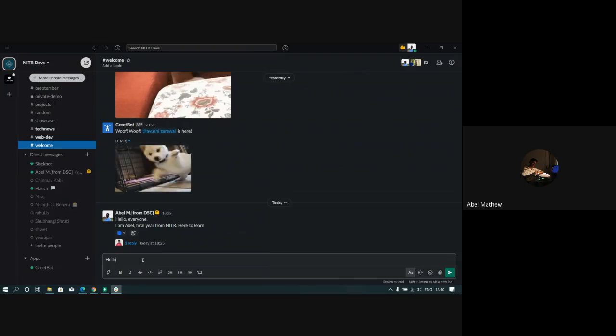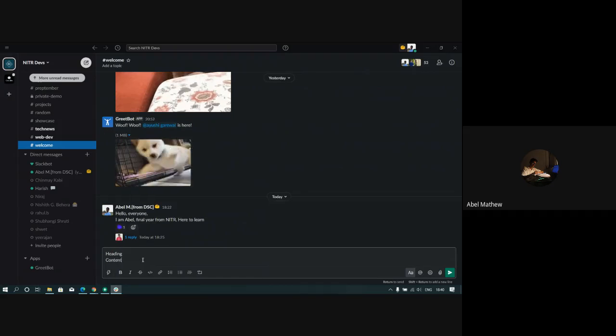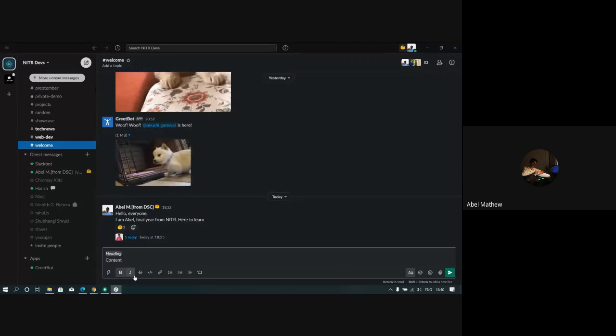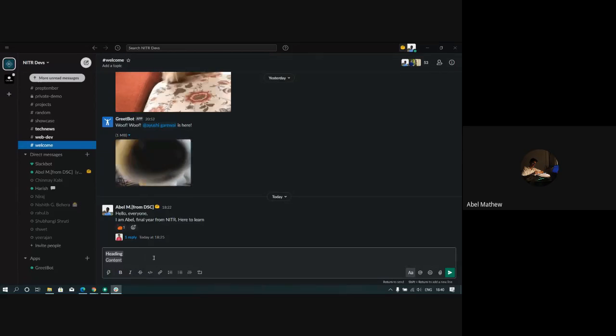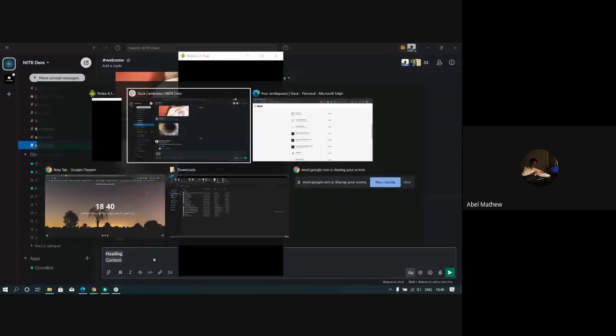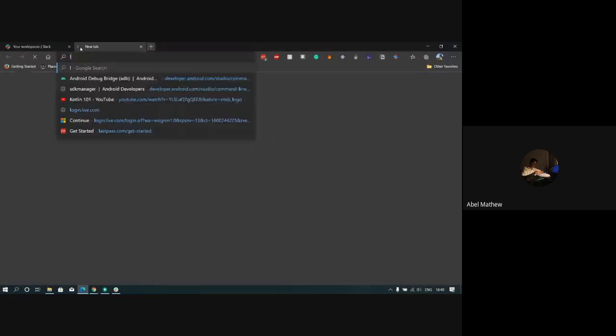Let us say that you want to type a long message with heading and everything. You type heading, you make it bold, you do Control B, or if you are on a mobile, you use bold. You can even make it italic and strike through. The good thing is when you're sending a large chunk of code. So let us try to generate some.